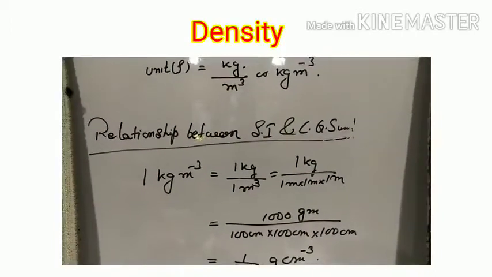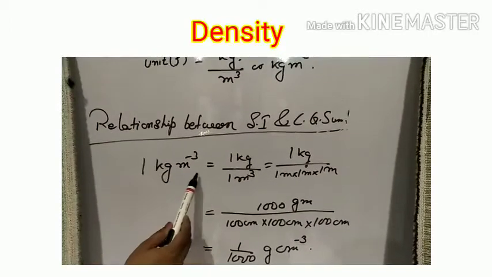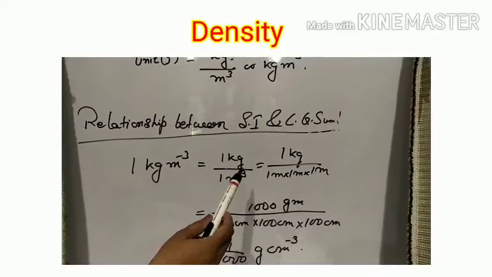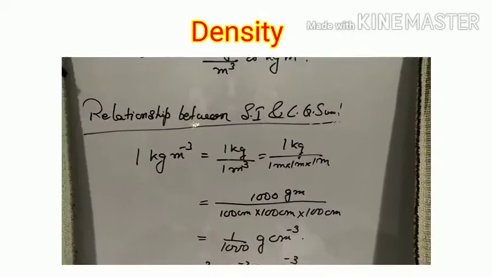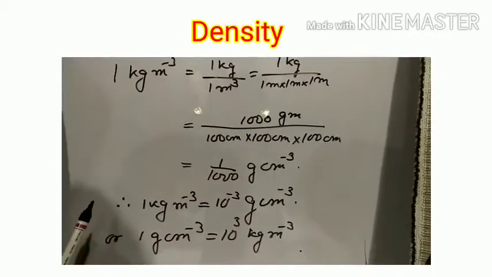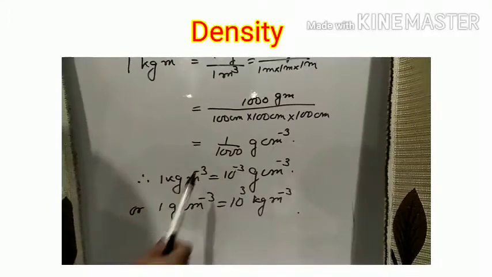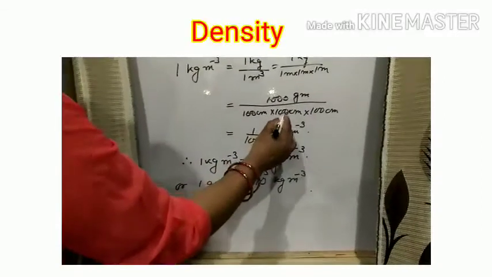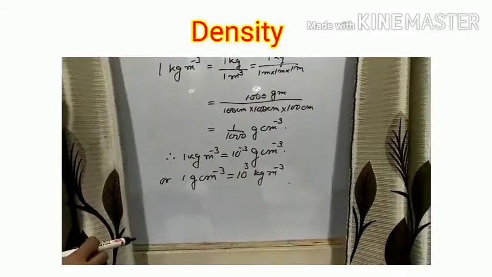Now, the relationship between the SI and CGS units of density. So, 1 kg per meter cube is equal to 1 kg by 1 meter cube. You can write it like this, 1 meter into meter into meter, for easy conversion. 1 kg is equal to 1000 gram, and 1 meter is 100 centimeter into 100 centimeter into 100 centimeter. So when we cancel the zeros, 3 zeros are left. So it is 1 by 1000 gram per centimeter cube.